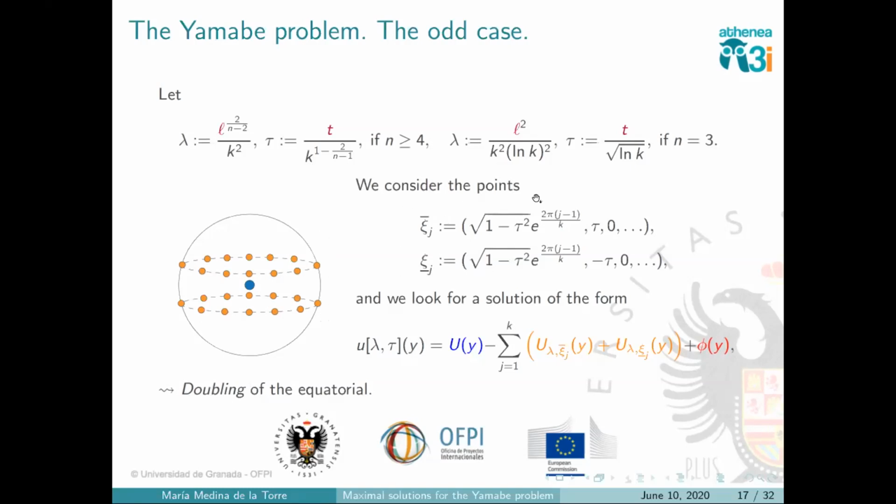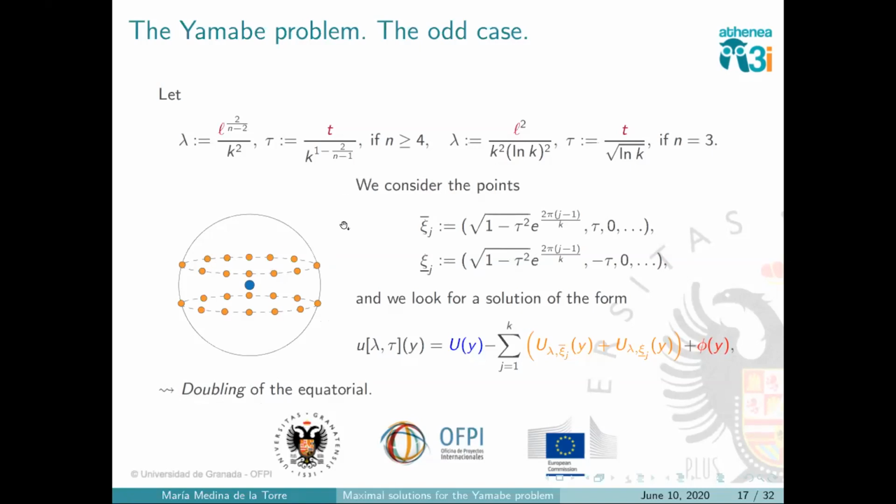This is just another way of writing it, but it's the same idea: the positive bubble and the negative bubbles. And this construction can be seen as a doubling of the equatorial. These are like 2 circles which, when k tends to infinity, are collapsing to the equatorial, one from above and one from below.